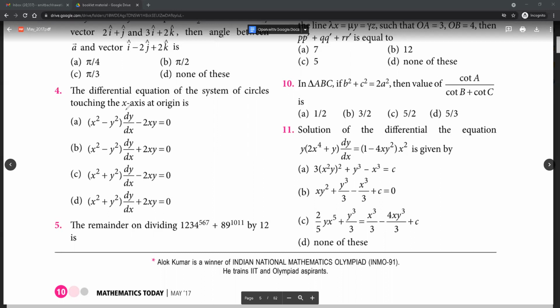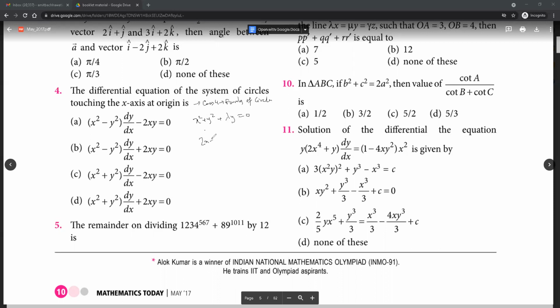What would be the equation of system of circles touching x-axis at origin? X square plus y square equals to 1. I hope all of you remember this is family of circles case 4. It says family of circles touching a given line at a given point is a point circle plus lambda times the equation of the line equal to 0. Right? So we just need to eliminate lambda.